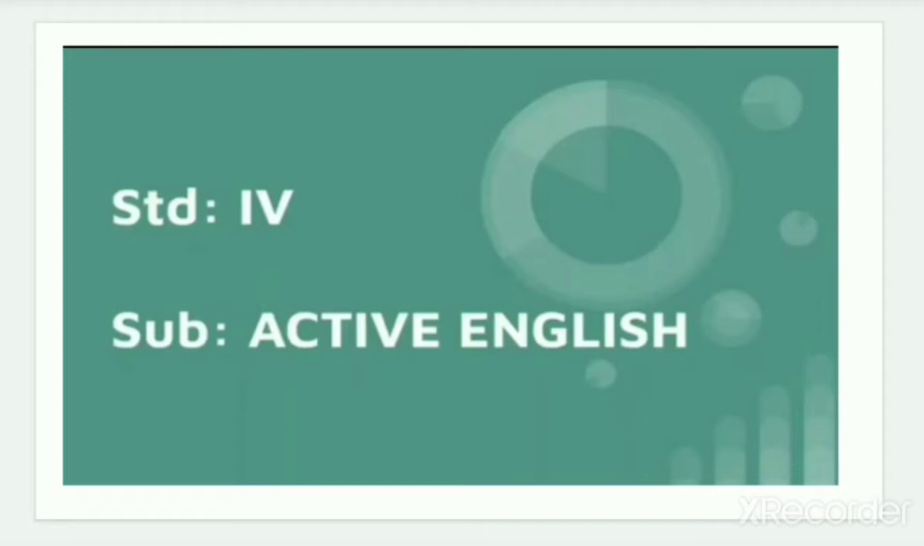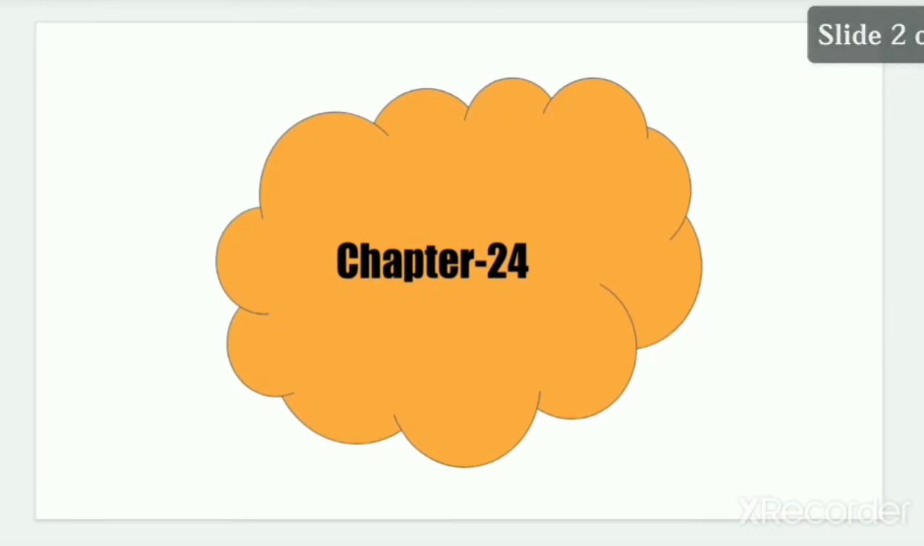I think you all have gone through your English textbook grammar. We have completed the full book for English grammar. So today we are going to take this session for Active English. We are going to start chapter number 24.